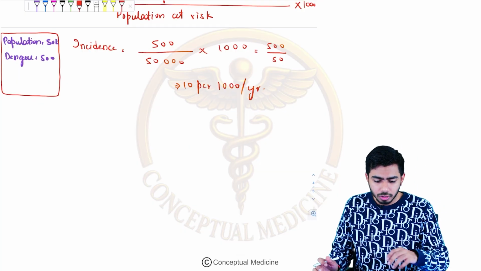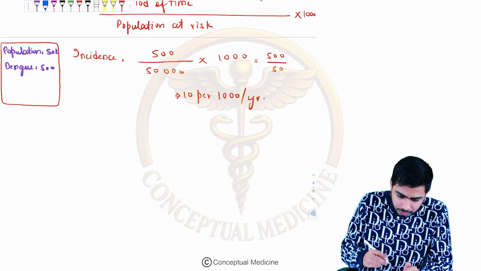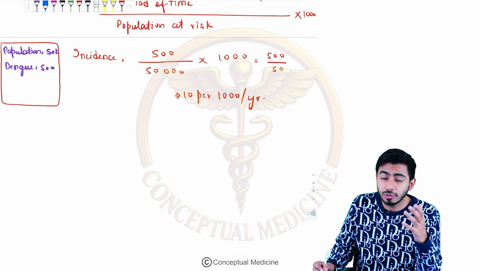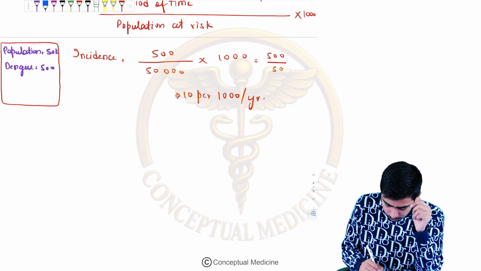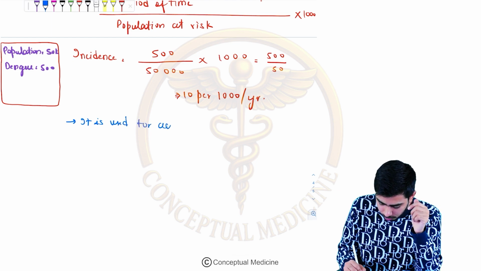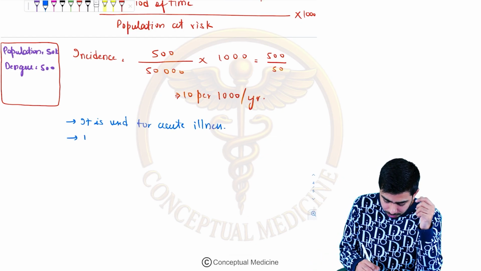Now I'm moving on to some important points of the incidence again. Incidence is generally used for acute illness diseases, not for chronic illness. It is used for acute illness. The second point over here is that it tells about the effectiveness.